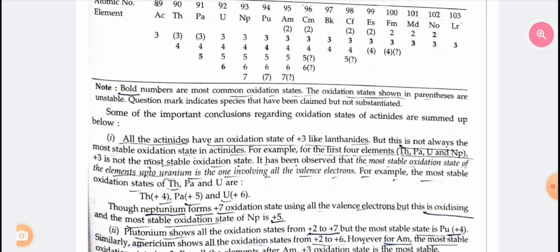It has been observed that the most stable oxidation state of the elements up to uranium is one involving all the valence electrons. For example, the most stable oxidation state of thorium is +4. Neptunium forms +7 oxidation state using all the valence electrons, but this is oxidizing, and the most stable oxidation state of neptunium is +5.